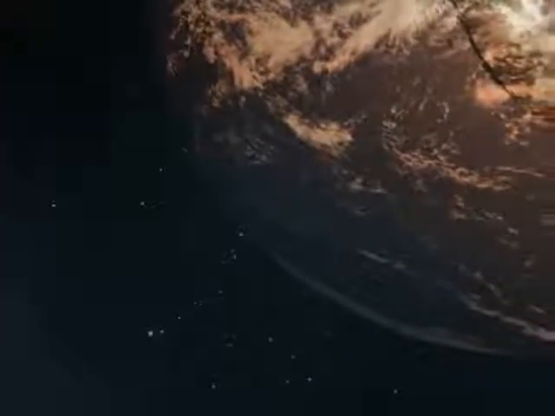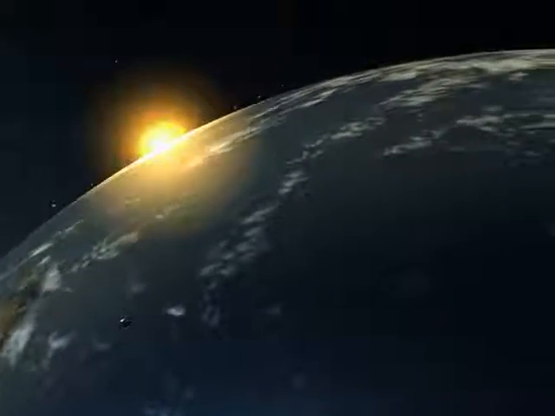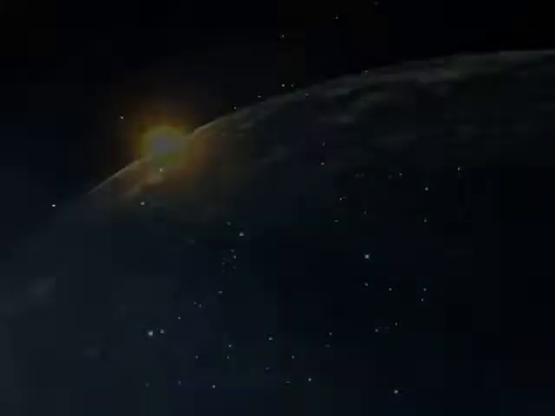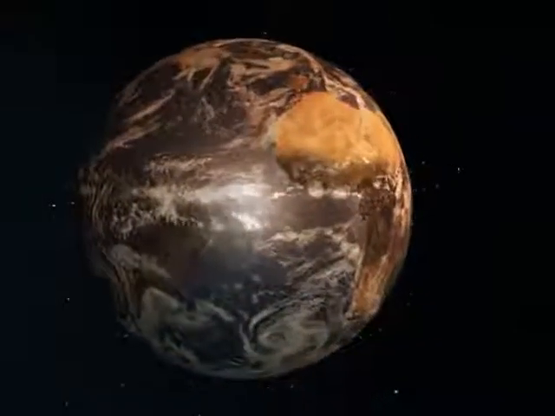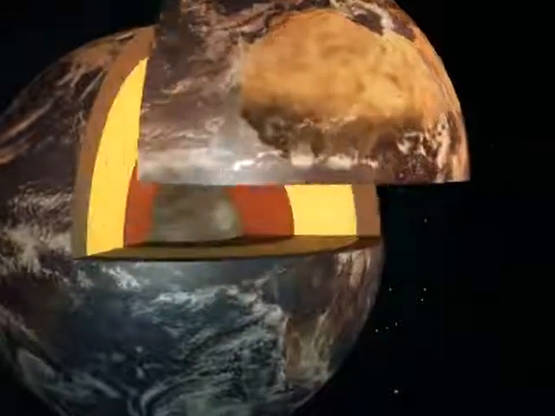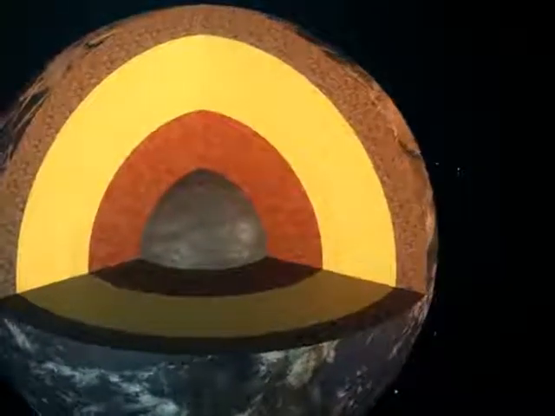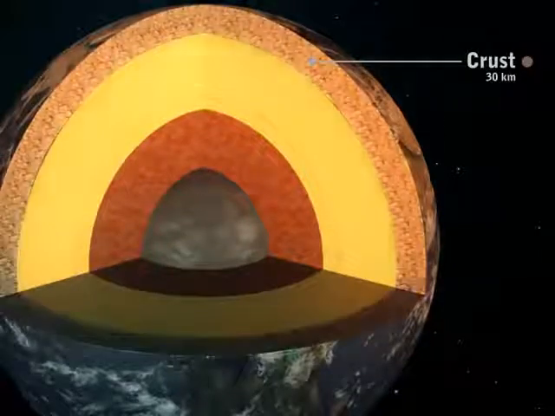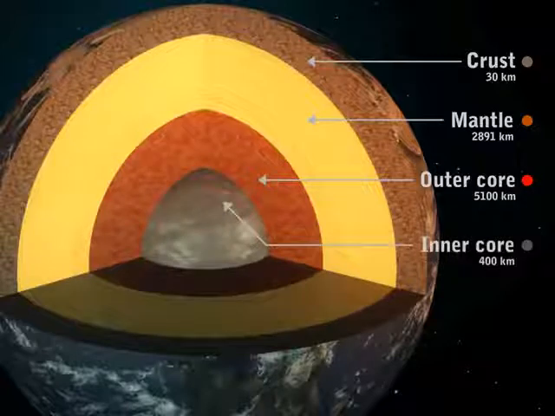The surface of the earth is covered by rocks and water bodies. But what about the inside of the earth? If we were to take a look at the earth's interior, we would see that the earth consists of 4 layers. They are the crust, the mantle, the outer core, and the inner core.